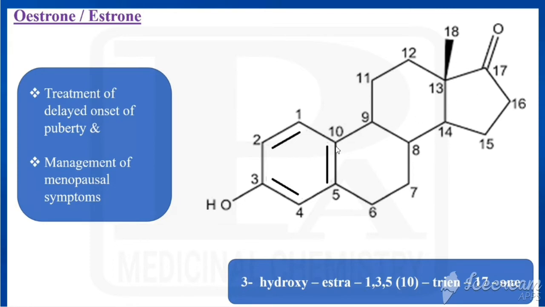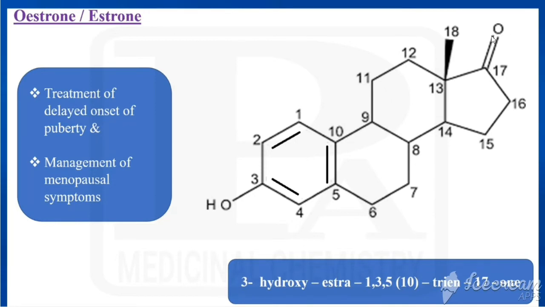And how do we get estrogens? Estrogens are produced from androgens by means of the enzyme called aromatase. What is the action of the enzyme aromatase? It gives an aromatic compound. It has a total of 4 rings, no? The first ring is converted into an aromatic one. So here the first ring is aromatic, so there should be 3 double bonds inside. And at the 17th position, it has a ketone.